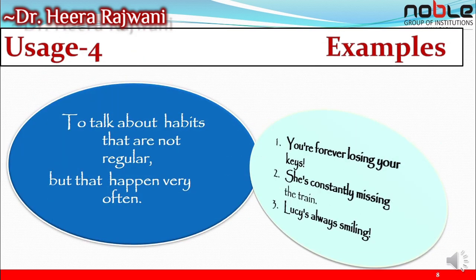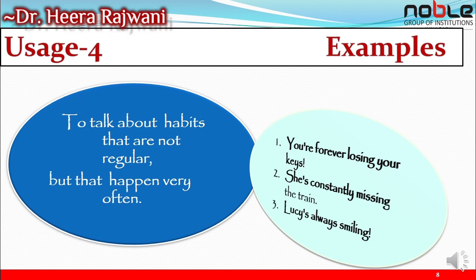Usage number 4: present continuous tense is used to talk about habits that are not regular but that happen very often, right? Frequently they are happening. You are forever losing your keys. It is not every day, but sometimes it happens. They are not regular, but sometimes it happens very often. Sometimes we are losing the keys, right?